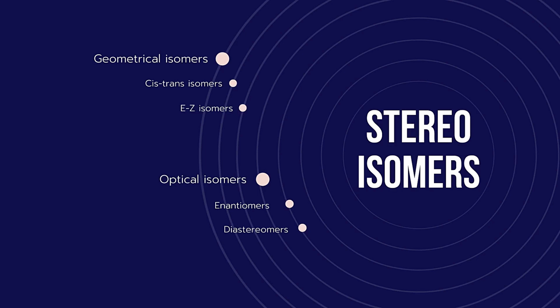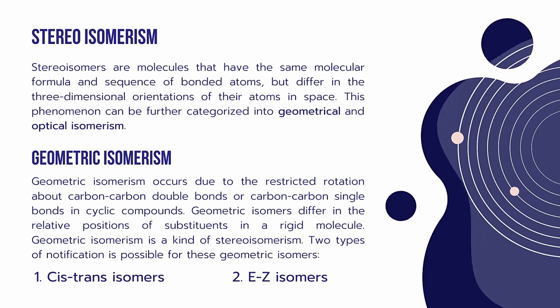Before that, what is stereoisomerism? Stereoisomers are molecules that have the same molecular formula and sequence of bonded atoms but differ in the three-dimensional orientations of their atoms in space. This phenomenon can be further categorized into geometrical and optical isomerism.